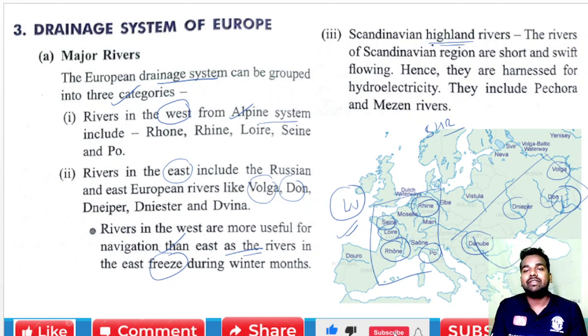After that, the Scandinavian Highland rivers. The rivers of the Scandinavian region are short, so we find very small rivers here. These rivers are short and swift flowing, and hence they are harnessed for electricity. The water of these rivers is used for the production of hydroelectricity, and these include the Pechora and the Mezen rivers.